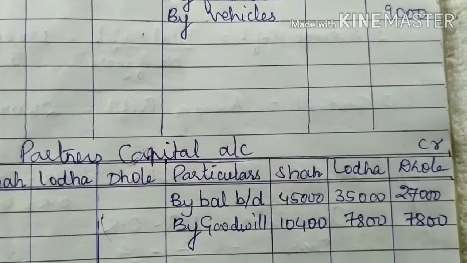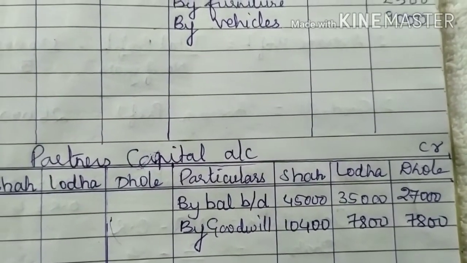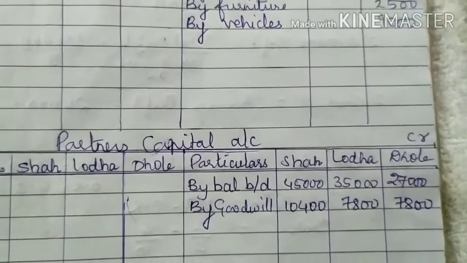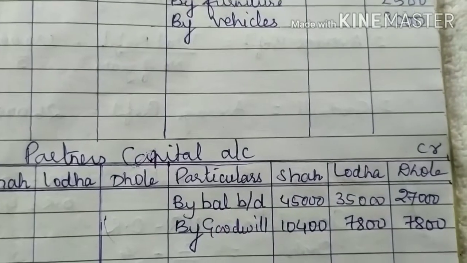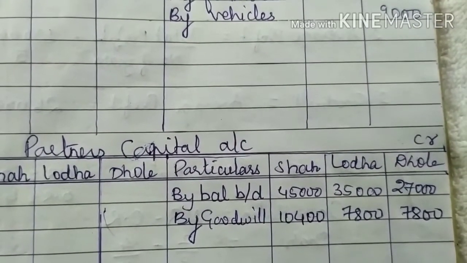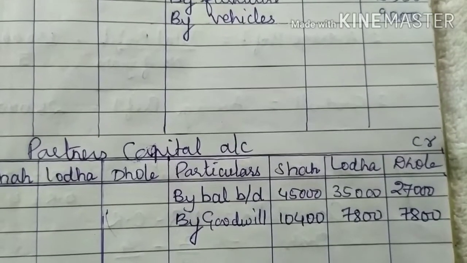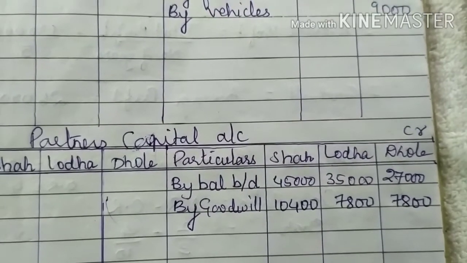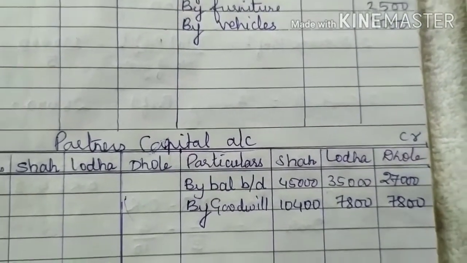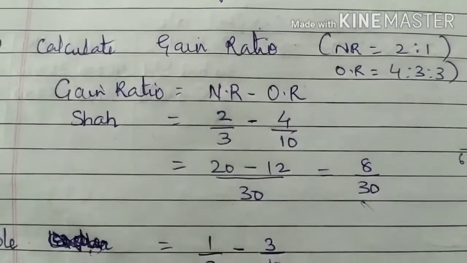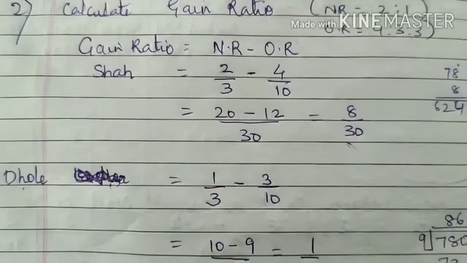Shah and Dole will share the future profits and losses in the ratio 2:1. This is given to find the gain ratio. I think already we have found the gain ratio. It was decided that goodwill should not appear in the books of the new firm, यानी कि goodwill फर्म में बैलेंस शीट में दिखाया नहीं जाएगा. इसका मतलब ये हुआ गुडविल को राइट ऑफ करना है. तो राइट ऑफ करने के लिए ही वी नीड अ गेन रेशियो. आई थिंक गेन रेशियो वी गॉट एज 8:1.